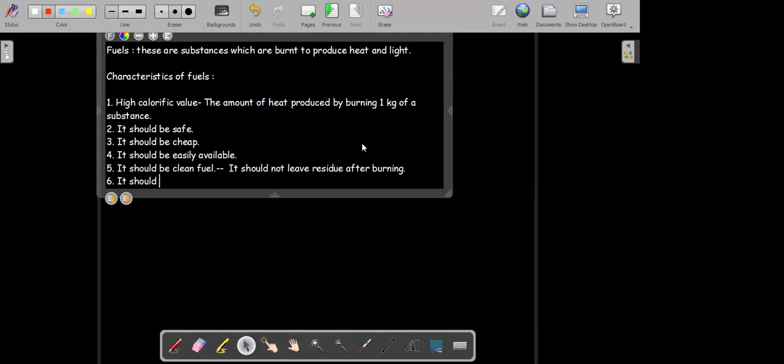If we don't take all these precautions, which factor will the fuels affect, sir? Which factor will the fuel affect? Okay, just hold on for a minute. Let me continue first. I'll be coming to it.